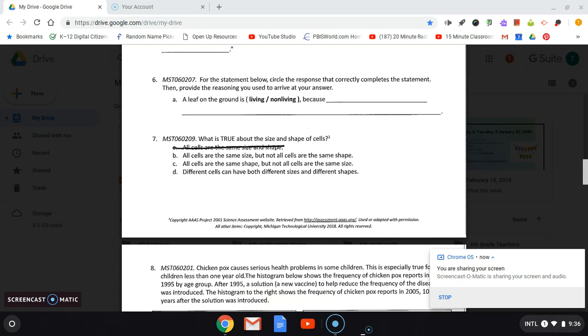Number 6. For the statement below, circle the response that correctly completes the statement. Then provide the reasoning you use to arrive at your answer. A leaf on the ground is living or non-living because you're going to first circle living or non-living. And if you think that it's living, you're going to say why. If you think that it's non-living, you're going to say why. So a leaf on the ground is living or non-living because.